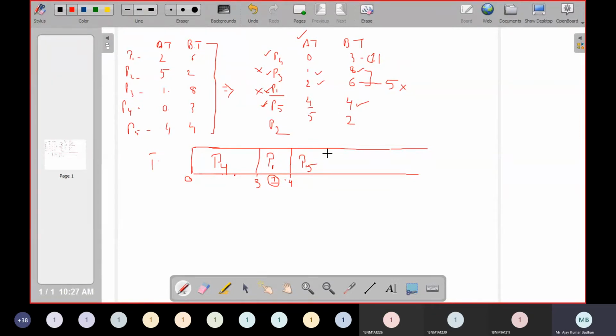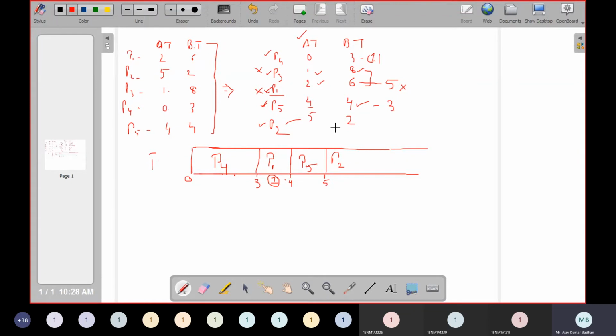Now P5 started functioning. When 1 millisecond is completed, another process came, called P2. And what is the burst time? P2 requires 2 milliseconds. But in the meantime, P5 has already executed for 1 millisecond. How much time does it require? 3 milliseconds. So we will simply print P5, because 3 is greater than 2. So we'll stop here and we'll allow the CPU to P2.